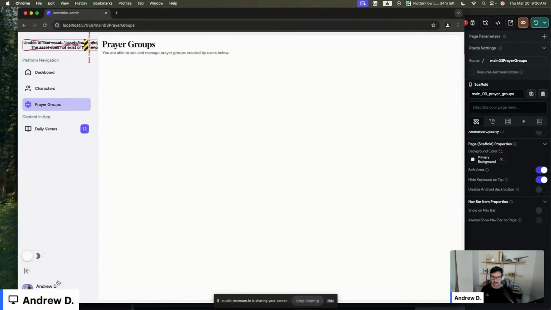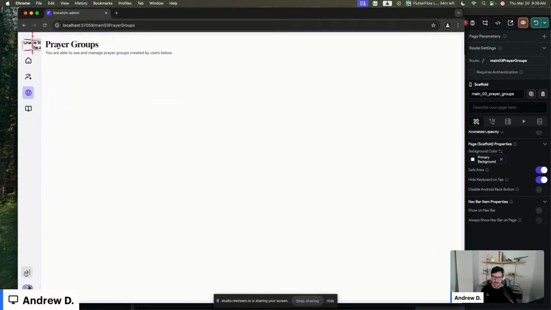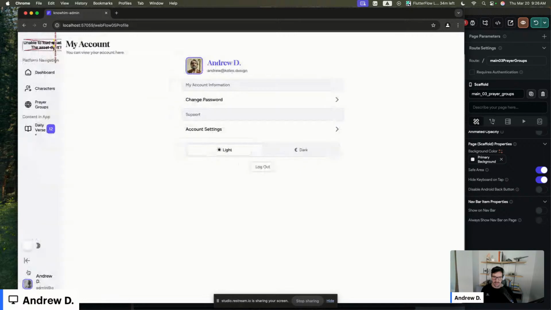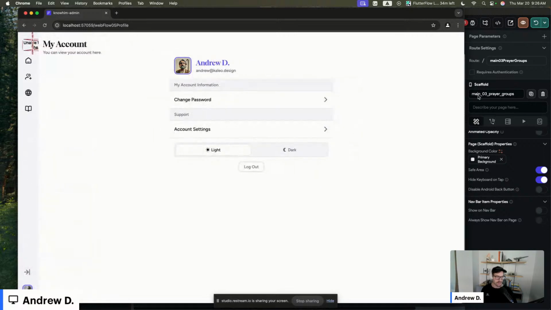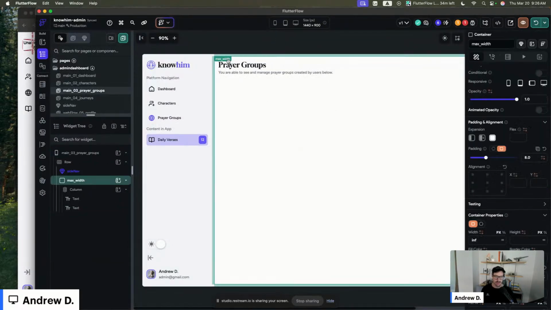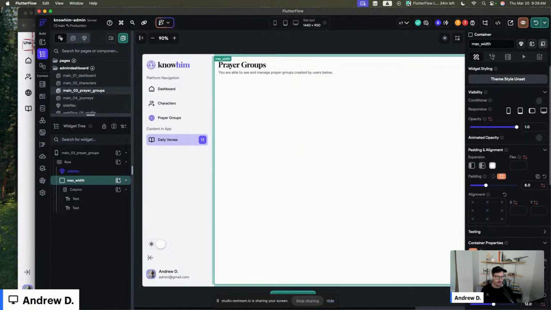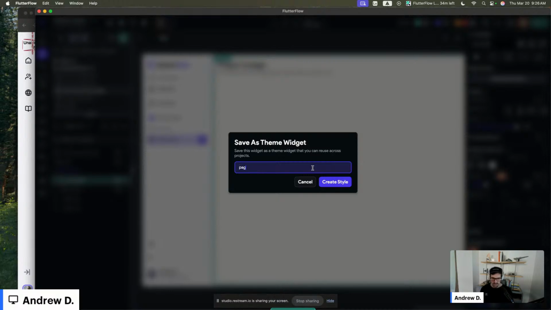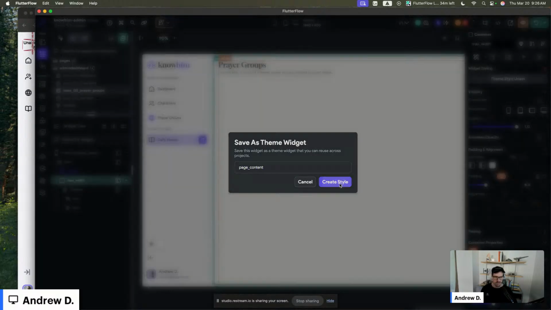Nice. Cool, cool. I think this is good. Without the jumping around, this would be really nice. So it seems to be loading better. And if we actually had our logo up here, I think that'd be really, really nice. So sick. And we can carry through. This is another thing I like to do, a little page background here. So I'll just say page content. This is a theme widget now.